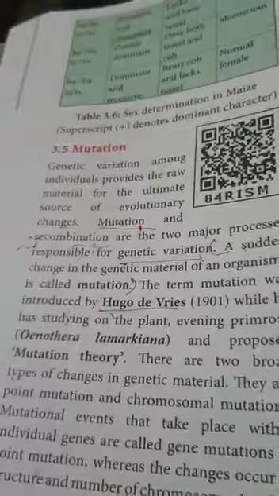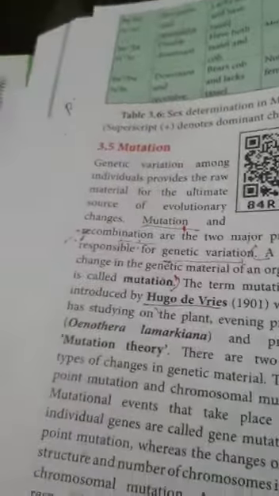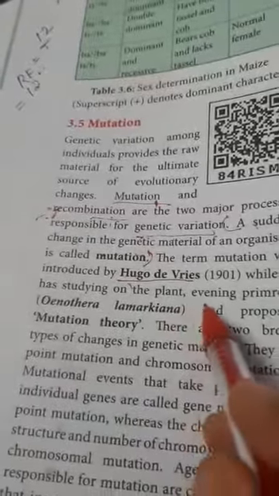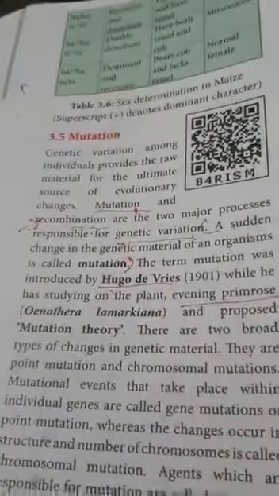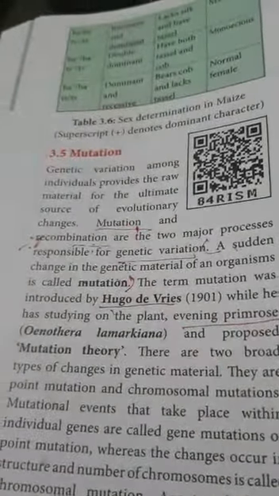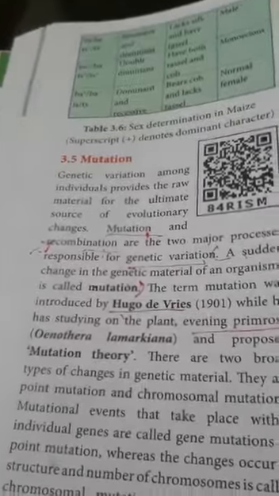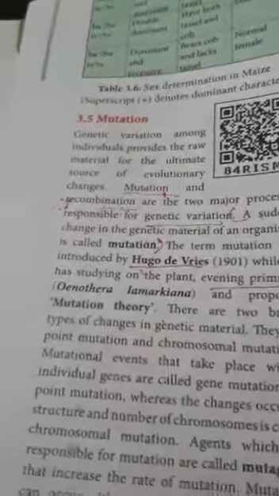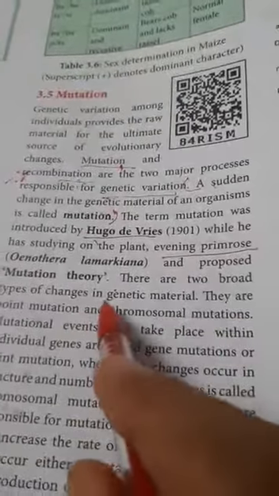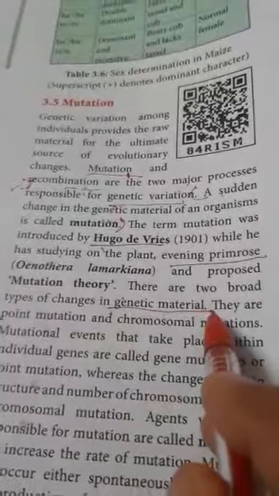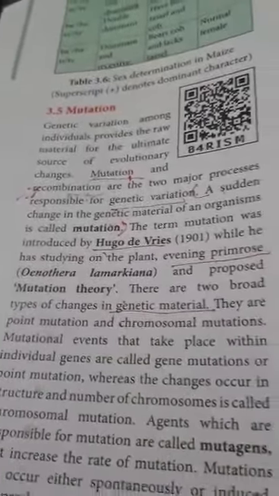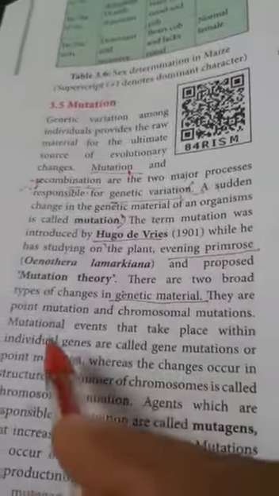While studying the plant evening primrose, whose botanical name is Oenothera lamarckiana, O-E-N-O, he proposed the mutation theory. There are two broad changes that take place in the genetic material. Maybe one gene pair will change. That is called the point mutation.